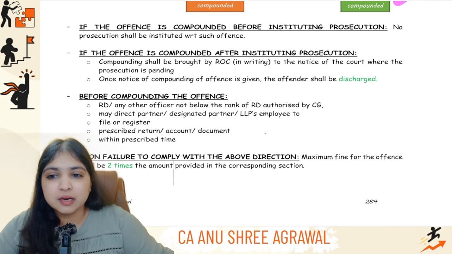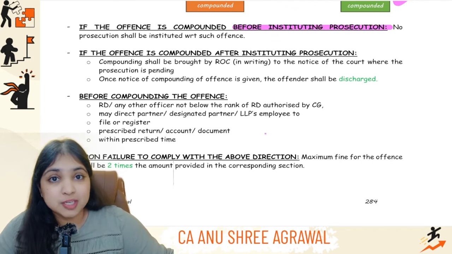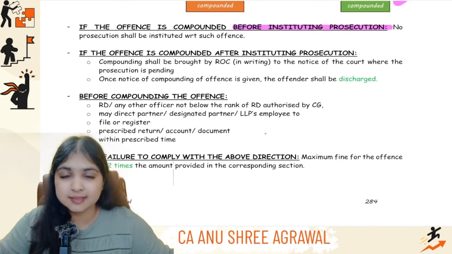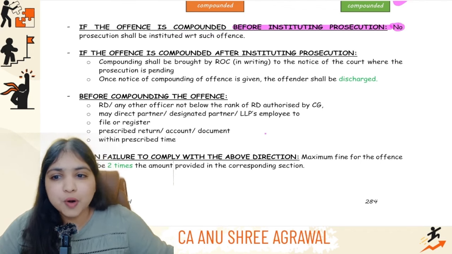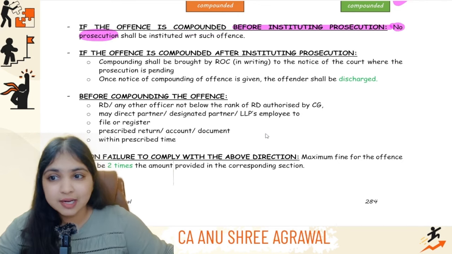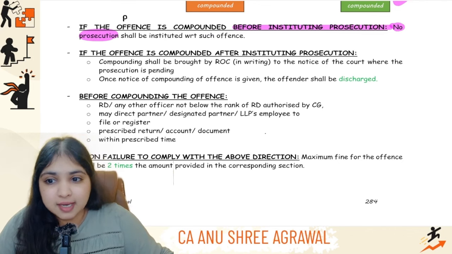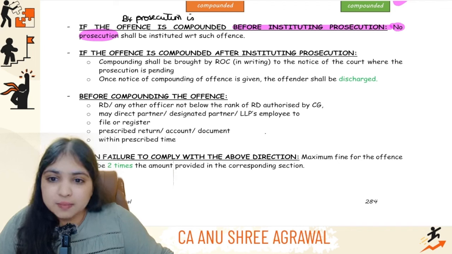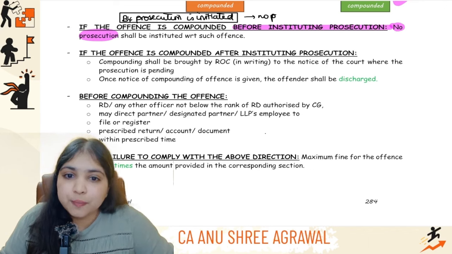Okay, then after this we had learned this provision as well. We had learned that if the offense is compounded before instituting the prosecution means what, guys? Case, court case. Before the case is filed in the court, if compounding is done, then for that offense, no prosecution will be initiated, no case will be filed. You recall, basically, if the compounding is done, see, I'll write it for you over here. If the compounding is done before the prosecution is initiated, before the case is filed, before that itself, if compounding is done, then for that offense, no prosecution will be initiated, no case will be filed.